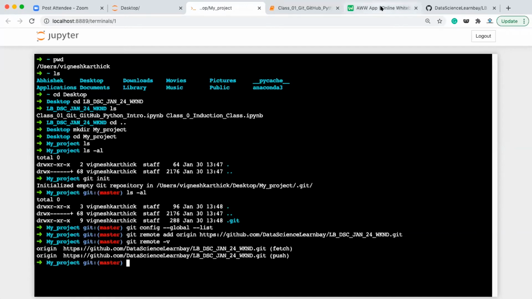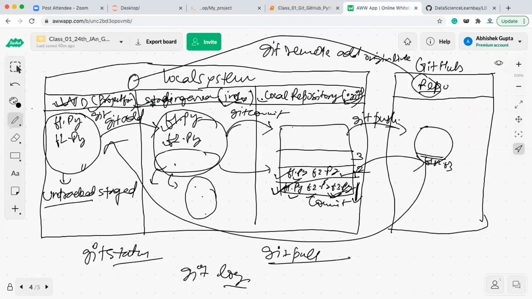So next, as of now, we have created a cloud repository. We have created a working directory, which is the project folder, right? Inside that, I have linked also. Linking of the cloud repository with the local repository is done. I have to create a few files, then I'll move them to the staging area, then I'll commit those changes, and then I'll push the code. But before pushing the code,